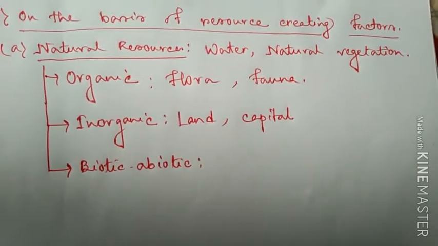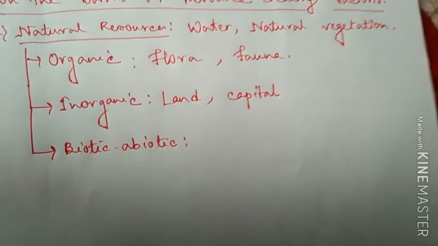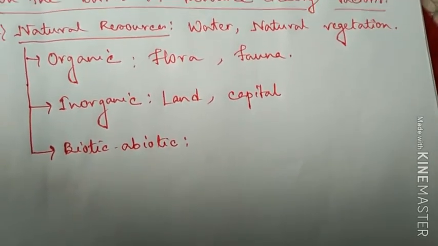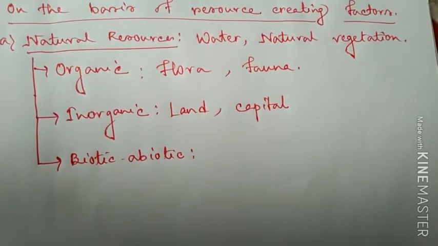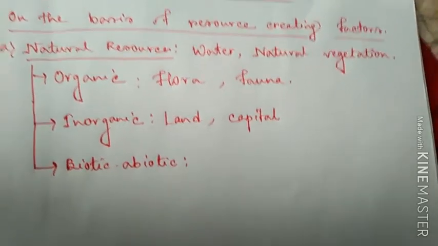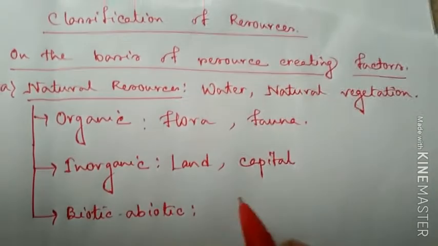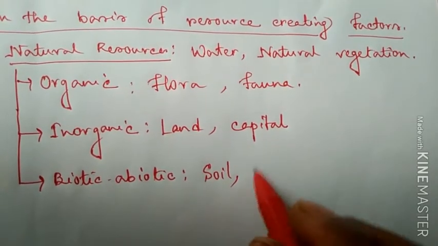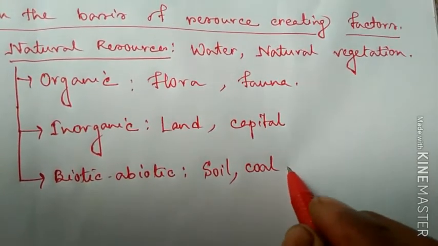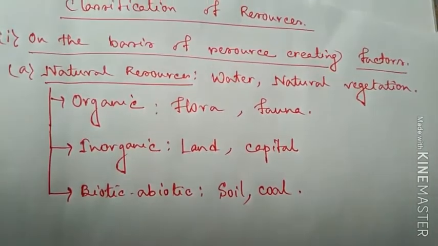On the other hand, the biotic and abiotic resources are those resources that are a combination of both organic as well as inorganic matter. So this type of resource is called biotic and abiotic resources. Examples are soil, coal. Such substances are called biotic and abiotic resources.